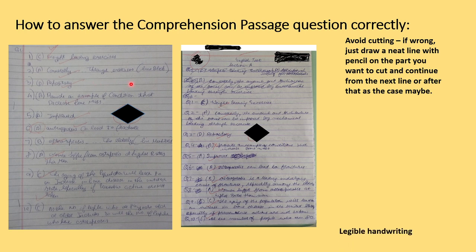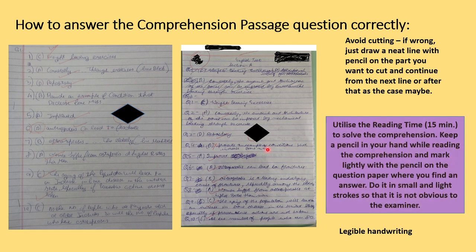Then is the legible handwriting part. Here you can see the alphabets. It's difficult to read whether this is A or D. This is going to create a problem. Obviously you have written the option and the answer also, which is a good thing to do. But suppose only options are there and the examiner is not able to make out whether it is A or D, it will create a problem for you.